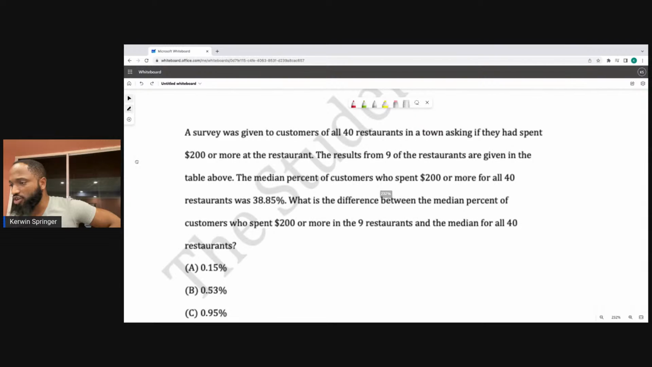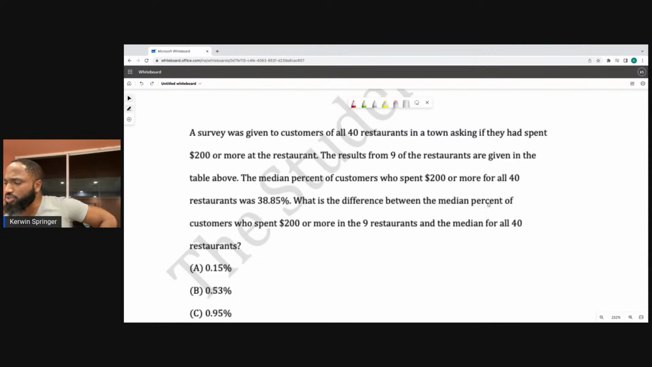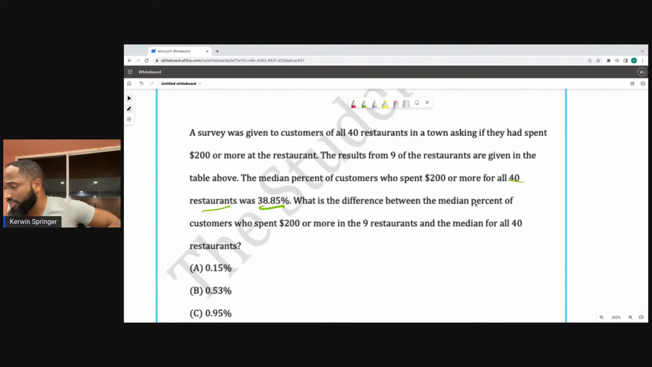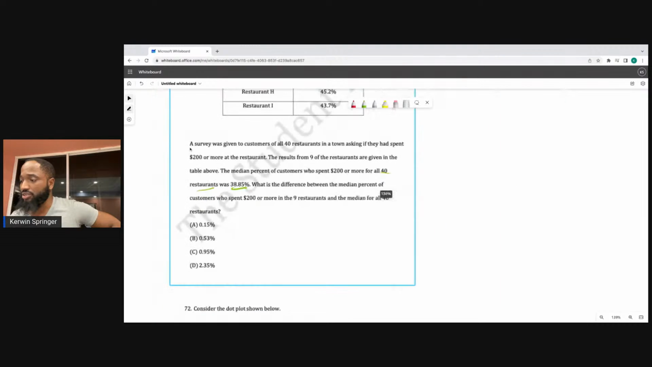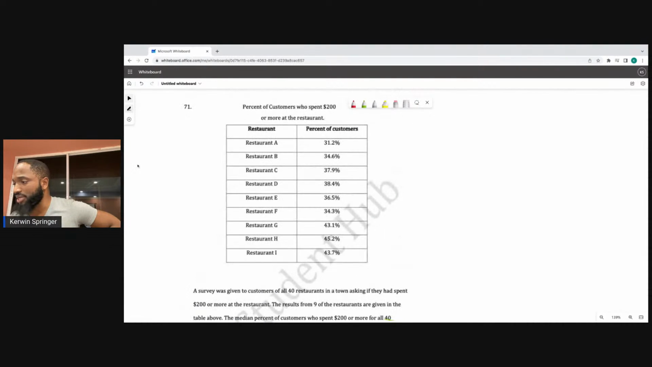38.5%. What is the difference between the median percent of customers who spend 200 or more in the 9 restaurants and the median for all 40 restaurants? This is the median for all 40. So they want you to find the median for the set that they give us. We need to find the median of this.